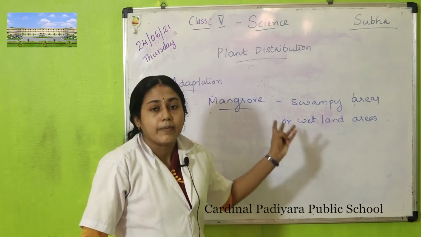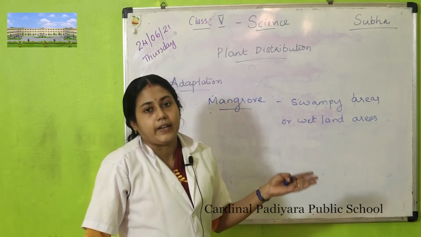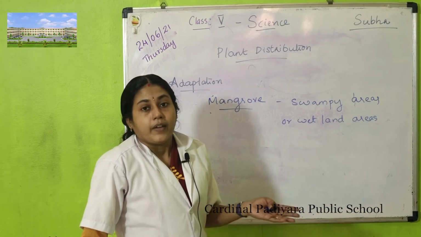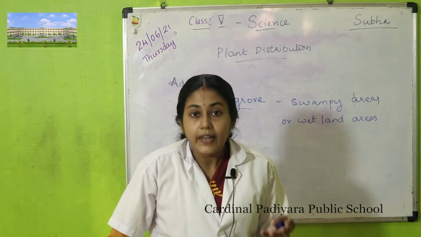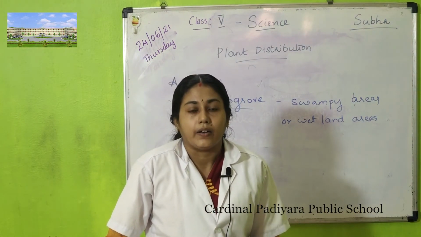Mangrove plants in Malayalam are called kandal chedigal. These plants live with their roots in water.